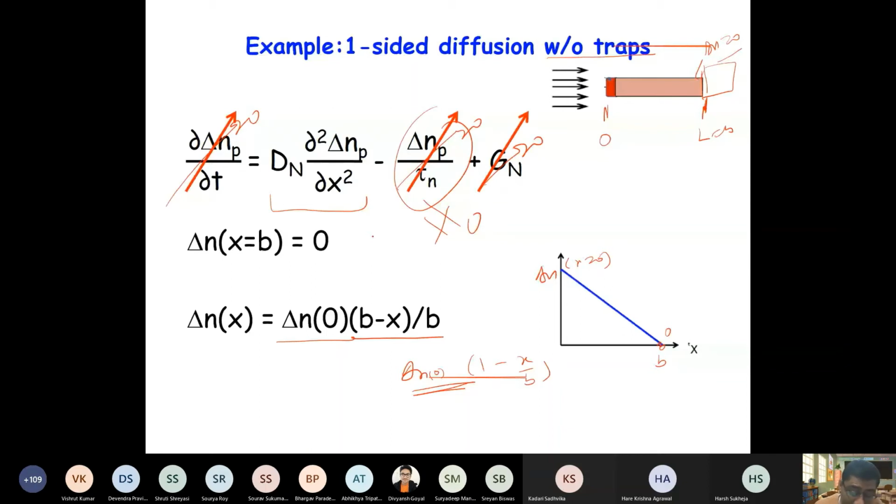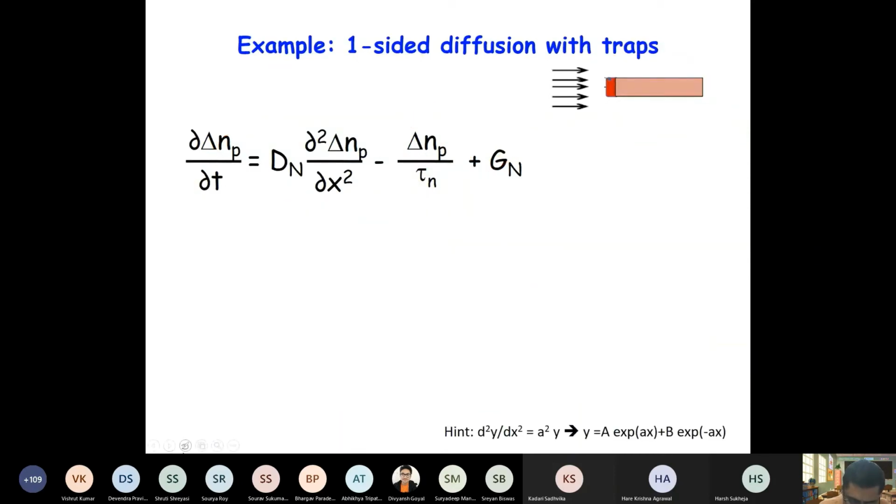Now, in the very first example, we considered that piece of semiconductor to be long. If the piece of semiconductor is not long, then you will have to consider both e to the power plus ax and e to the power minus ax. The solution will be a combination of these two. With traps, this term is non-zero, so you have to solve this equation. This is the same as the equation we discussed, d2y by dx square is equal to a square y. B is not there, of course. So you will only have a times exponential ax plus b times exponential minus ax, right?